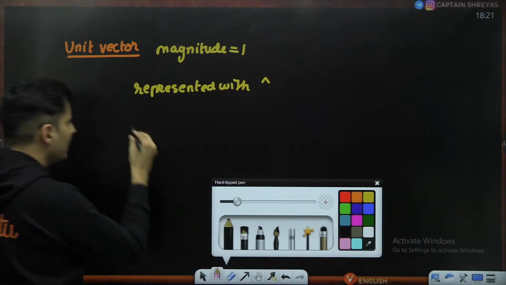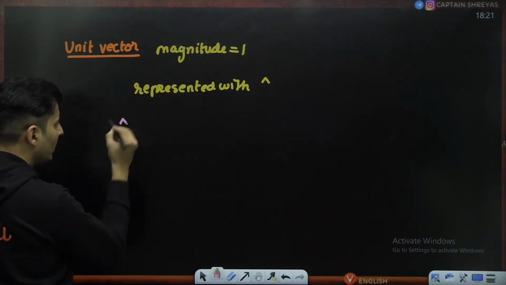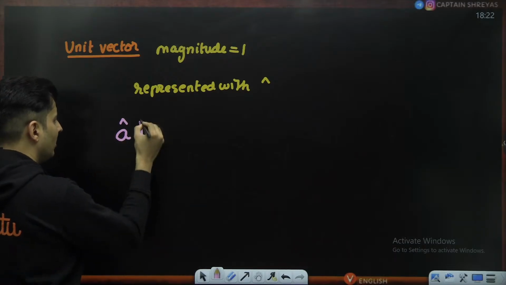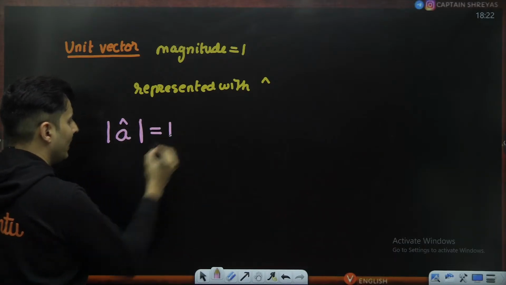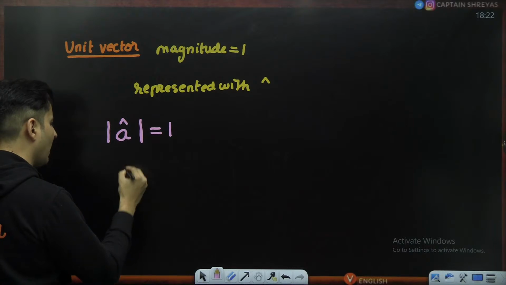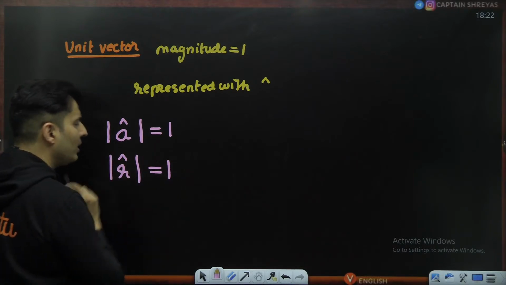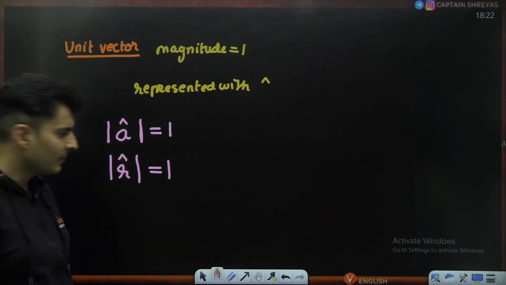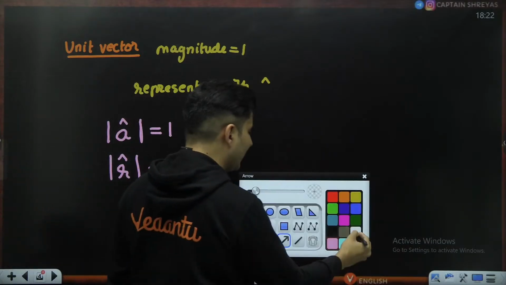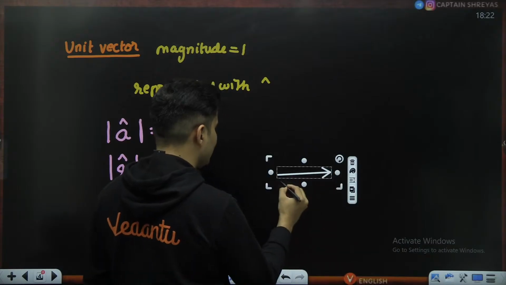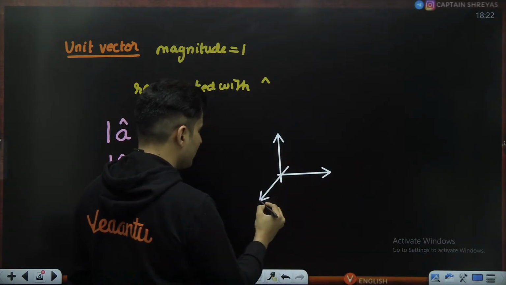So if you take any vector and I put a cap, 100% the modulus of that will be 1. Any vector, let's say some r vector with a cap, the modulus of that will be 1 because it is a unit vector.